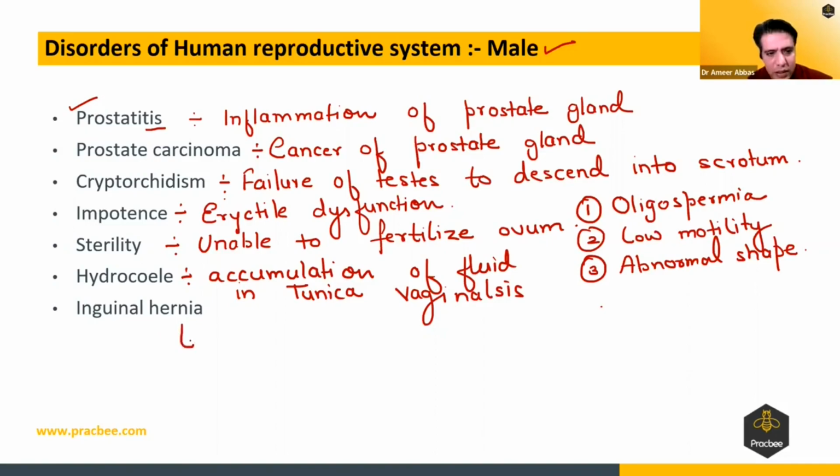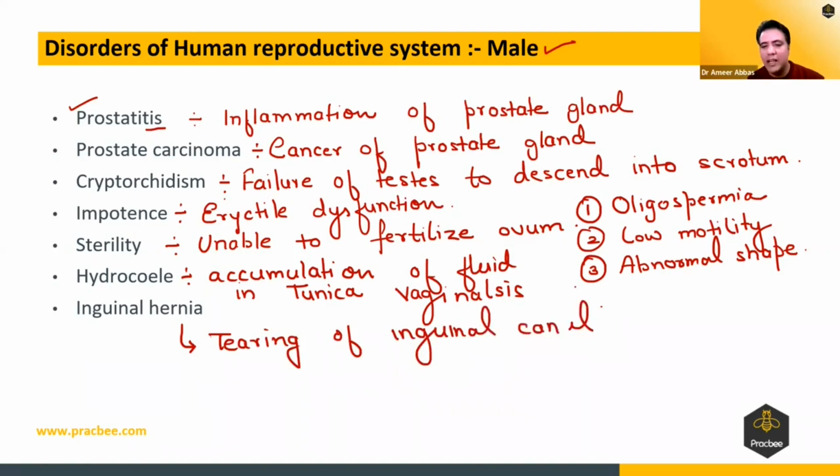Last one is inguinal hernia. In this case, there is tearing of the inguinal canal. What will happen? The inguinal canal is the one through which the spermatic cord comes down. There will be a tearing of the inguinal canal. So whenever there is a tearing, there is a chance of intestinal part